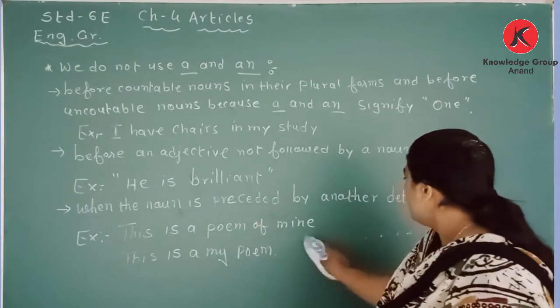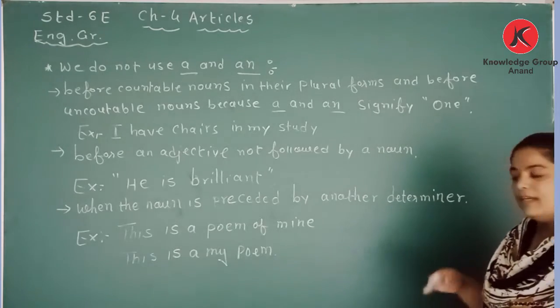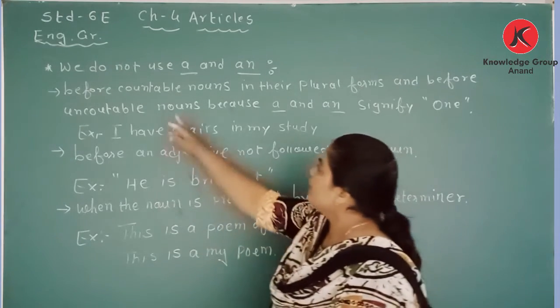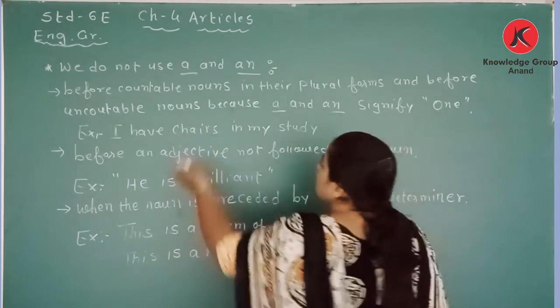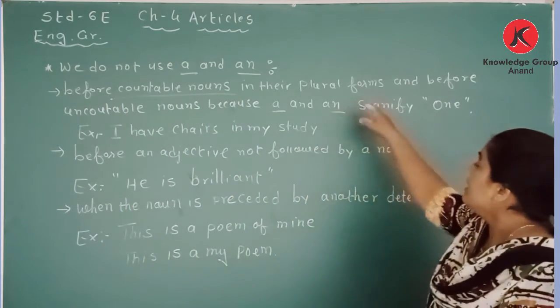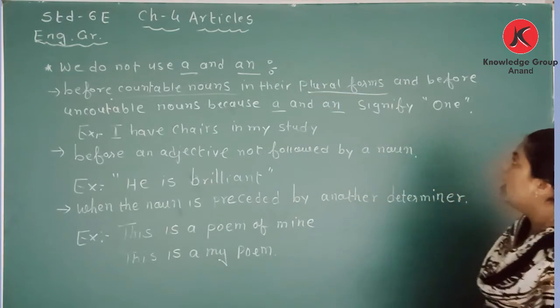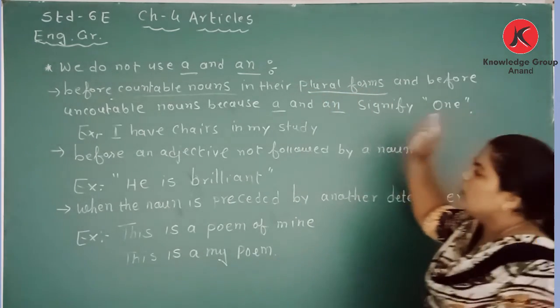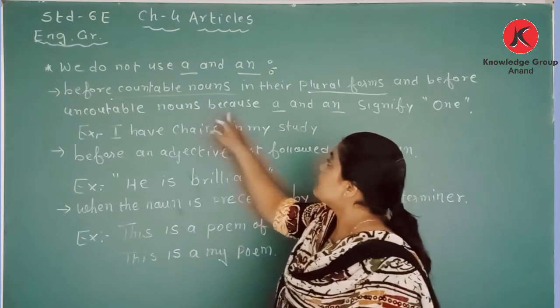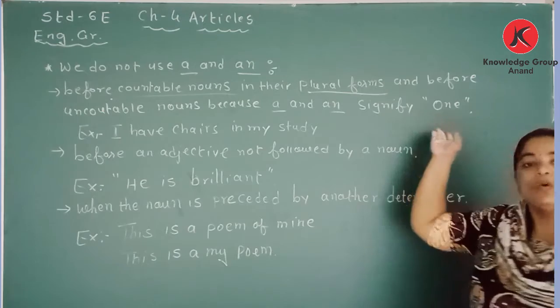Let's go through where we do not use the articles a and an. We do not use them before countable nouns in their plural forms, and before uncountable nouns, because a and an signify one.